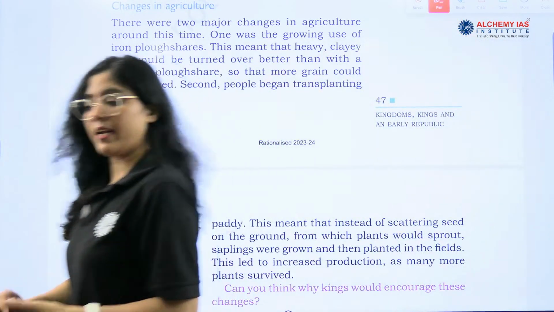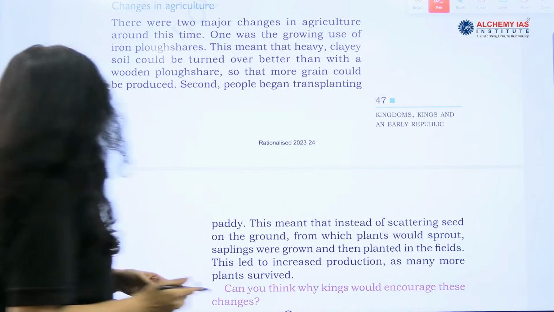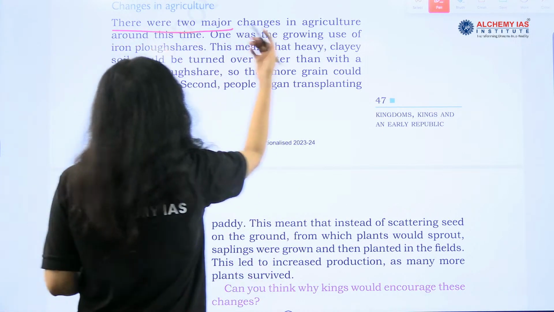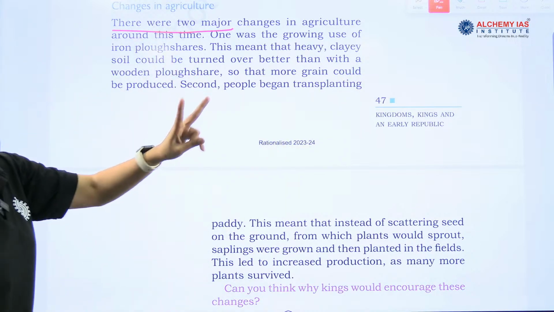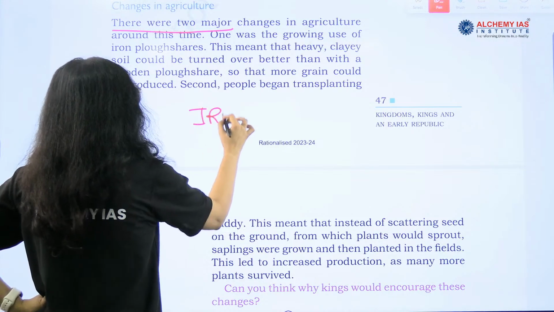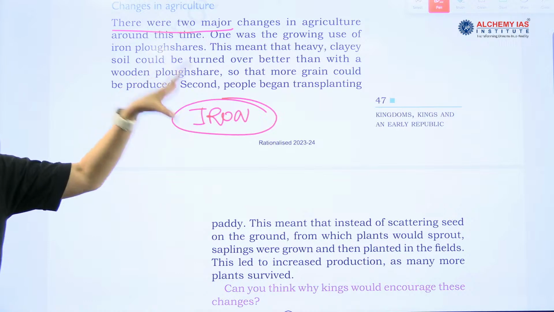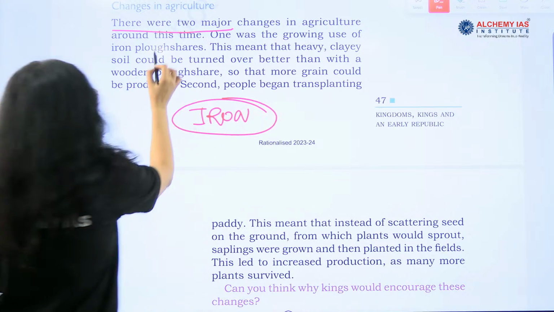Now, changes in agriculture. What changes do we notice in agriculture? Very important changes. Two changes are there. Now, listen to this very carefully. Iron has been discovered, right? It has started being used, right? People are using iron now.